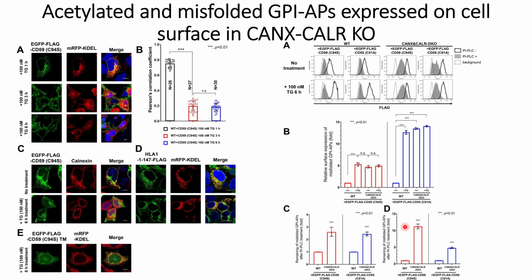That is, in the case of this dual knockout, there is more remaining of this misfolded protein, indicating that the acylated misfolded proteins expressed on this dual knockout are not sensitive to the PIPLC. And the same things they observed for this misfolded CD55. So from these results they made the point that it's the acylated and misfolded proteins that are expressed on the cell surface of this dual knockout.